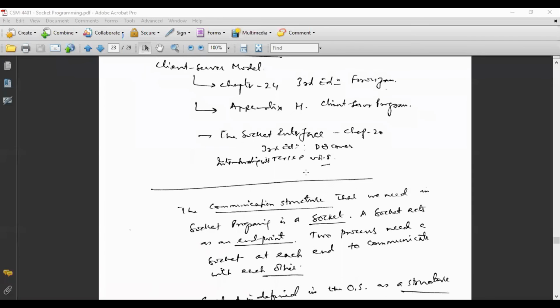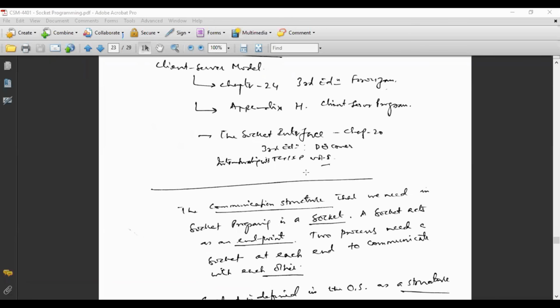I have already told you that for the client server model, if you want to consult any book, all these things are available on the internet. You can find the 3rd edition of Forouzan, and chapter number 24 deals with this. Whatever I am discussing is discussed in chapter 24 of the 3rd edition of Forouzan.